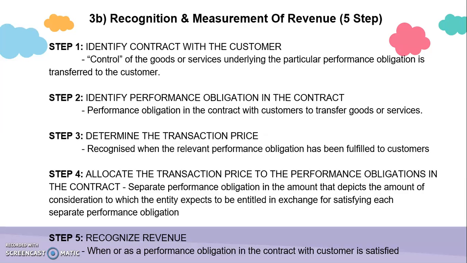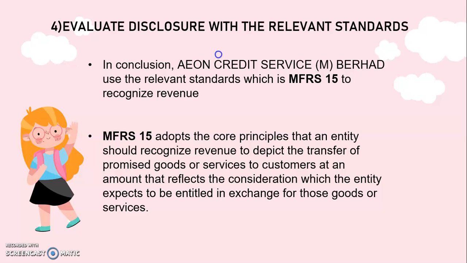Step 3, determine the transaction price. Recognize when the relevant performance obligation has been fulfilled to the customer. Step 4, allocate the transaction price to the performance obligation in the contract. Separate performance obligation. Step 5, recognize revenue when or as a performance obligation in the contract with the customer is satisfied.